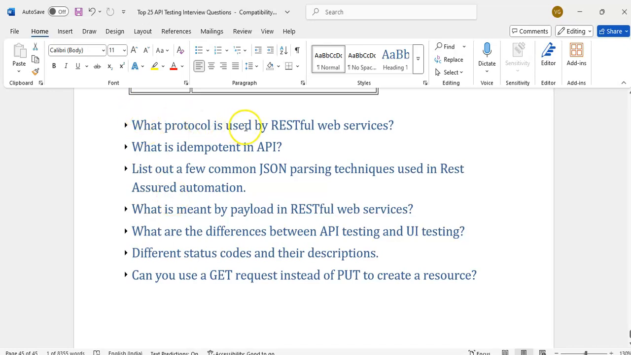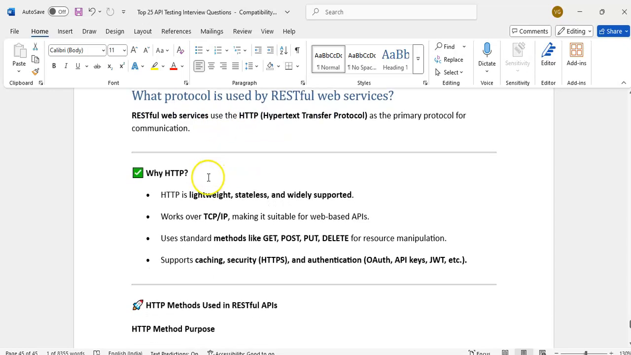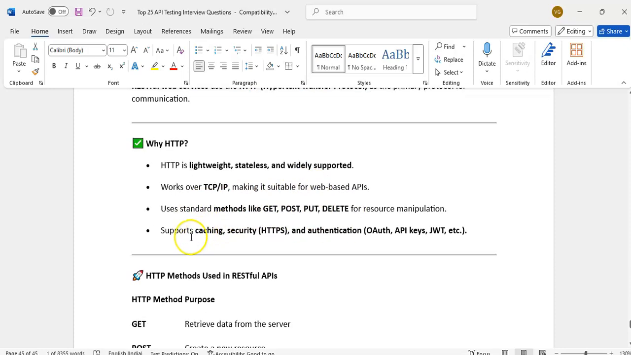What protocol is used by a RESTful web service? It will use the HTTP protocol, hypertext transfer protocol. Why HTTP? It is lightweight, stateless, widely supported. Works over TCP/IP, making it suitable for web-based APIs. Uses standard methods like GET, POST, PUT, DELETE. Supports caching, security, authentication, all. It is lightweight and we can transfer over a TCP/IP network, and we can use different types of methods and different types of security.